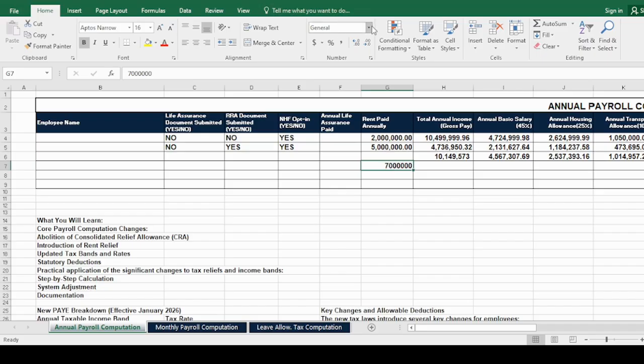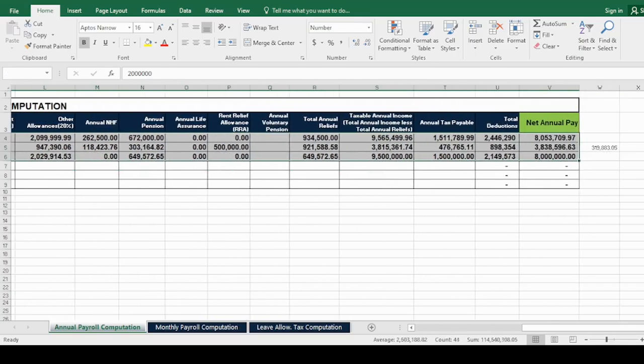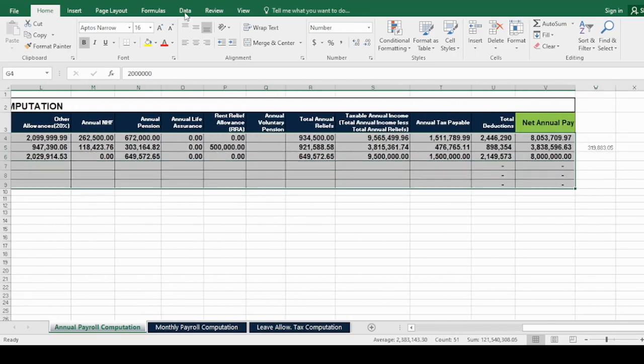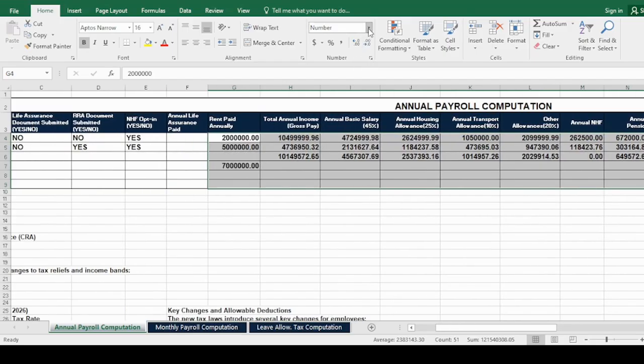Let's also format to numbers. Let's make the formatting to be regular and same for all calculation.